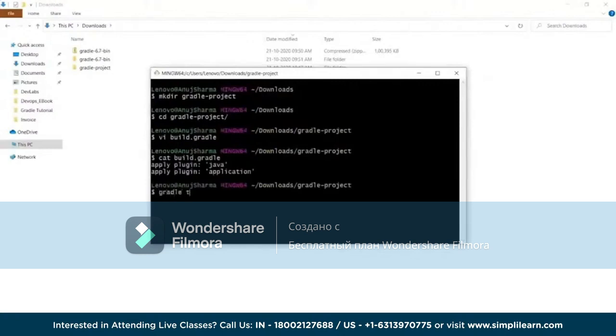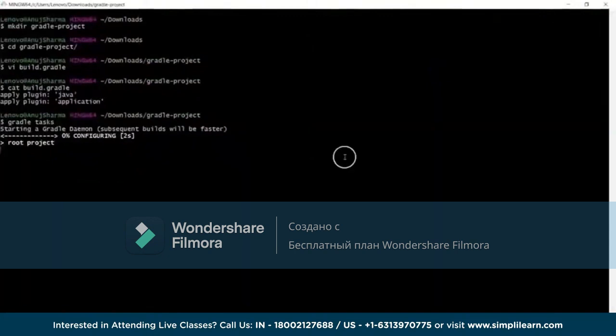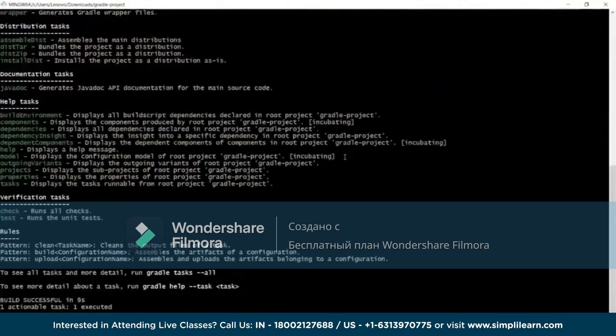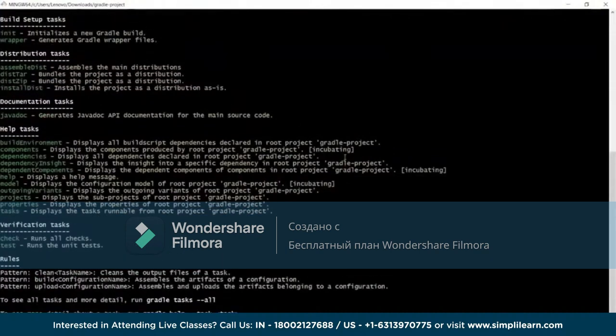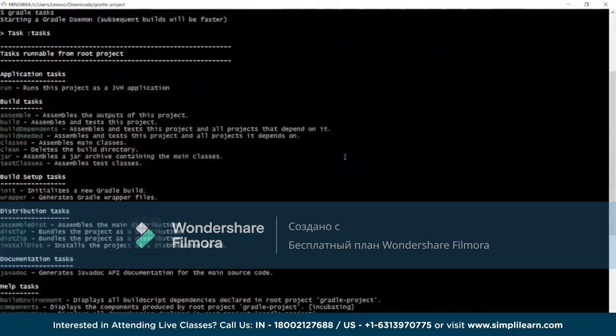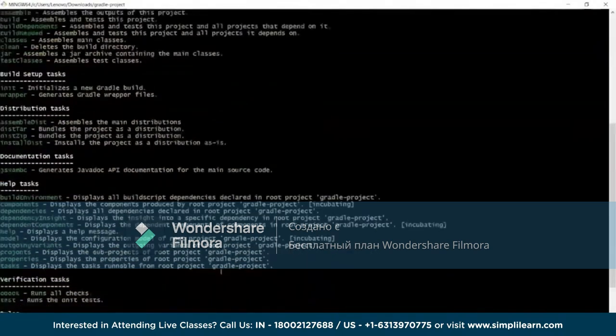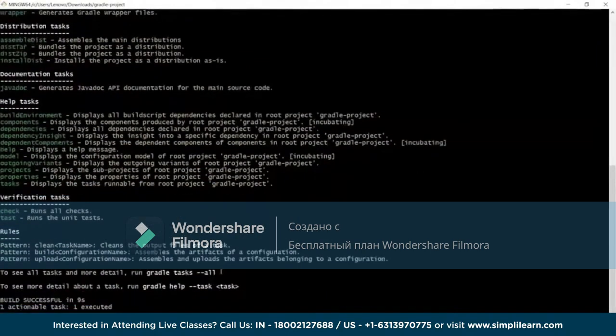Now if you want to learn what the different tasks are, you can run the gradle tasks command. Gradle tasks will help you know what the different tasks available are by processing the build scripts. Here all the different tasks are given, and it will help you understand which tasks you can configure and work with, like jar files, clean, build, compile, init, assemble, javadoc, check, test, all these different tasks are there.